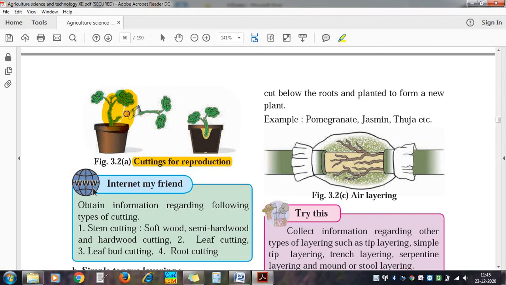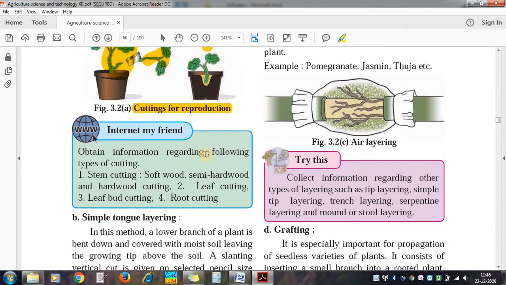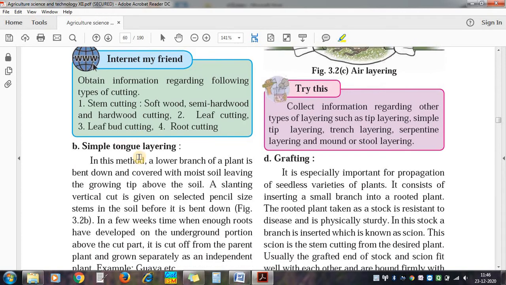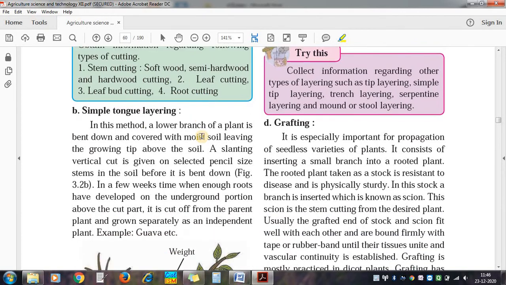It is called stock plant. From this plant, this portion is cut, stem is cut, and here it is planted in this pot, and it gives rise to a new plant. So this is a stem cutting method, or it is artificial vegetative reproduction. You can search these things on the internet also.